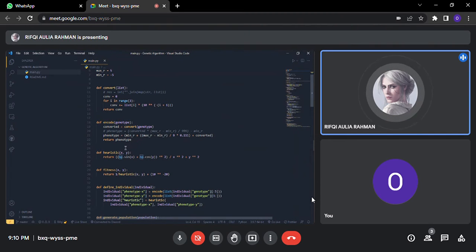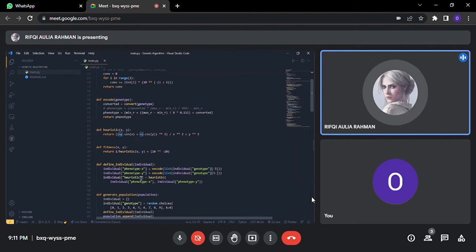And then the next one is the heuristic function. For this heuristic function, we have sinus x plus cosinus y, to the power of 2, divided by x to the power of 2 plus y to the power of 2. This is the heuristic function. And then for the fitness function, because we are going to find the minimum value, we are going to return the fitness as 1 over the heuristic function plus some small number. In this case, we are going to use 10 to the power of minus 20.